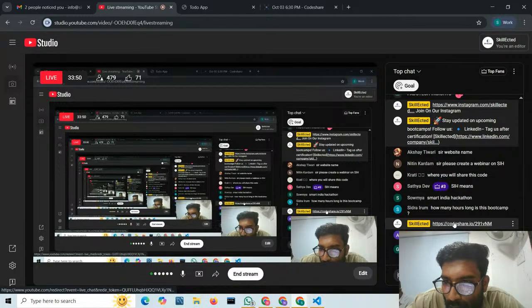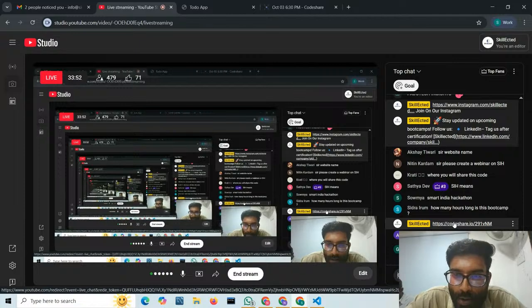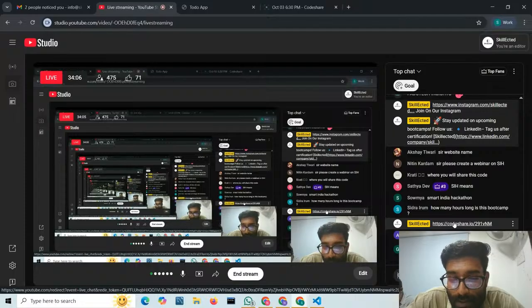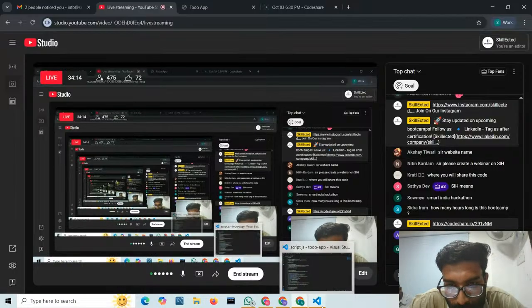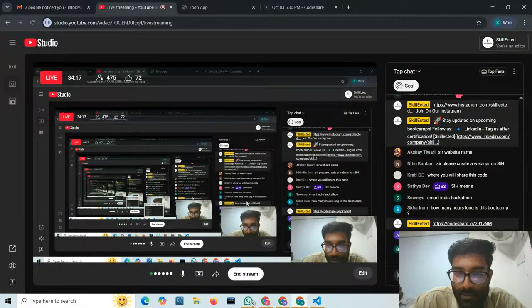Sir, how long does local storage keep the data? Local storage data is not deleted until you delete it explicitly. So that data remains forever inside the local storage. But for that data to be there inside the local storage, you have to remember that your application should also be there, means your index.html file should also be there, right? So local storage every time.